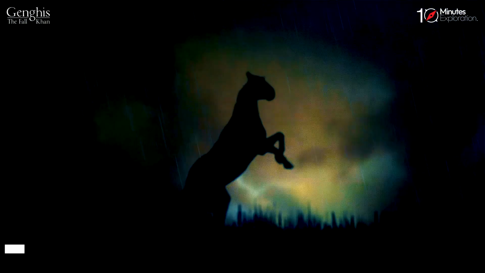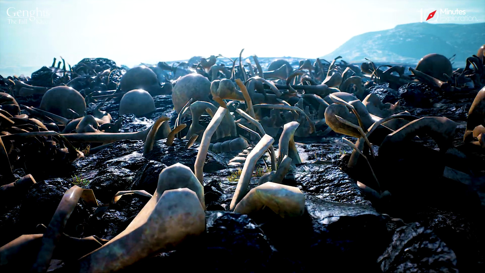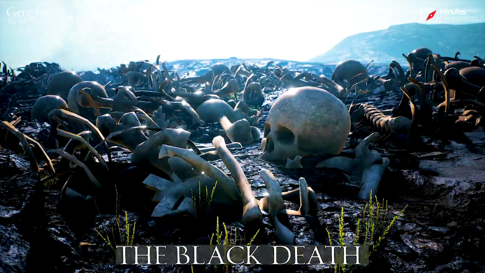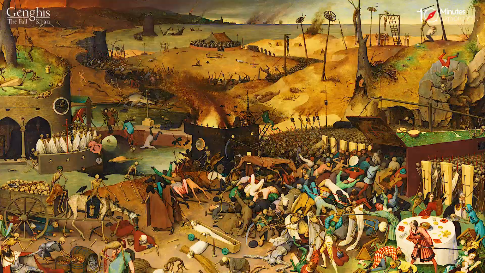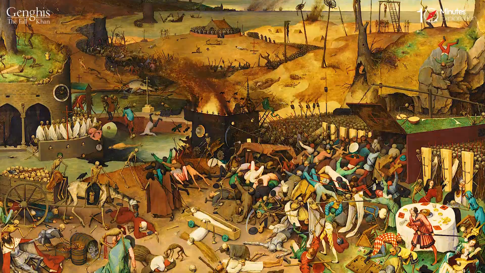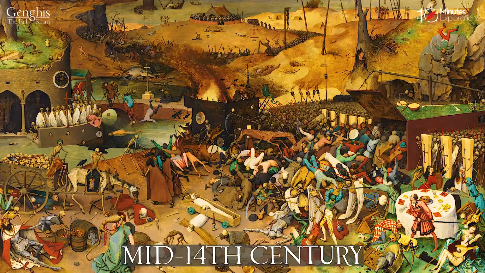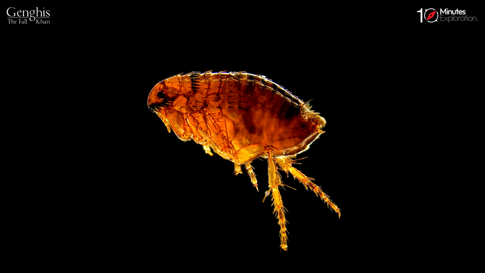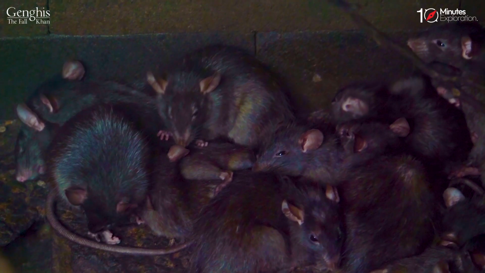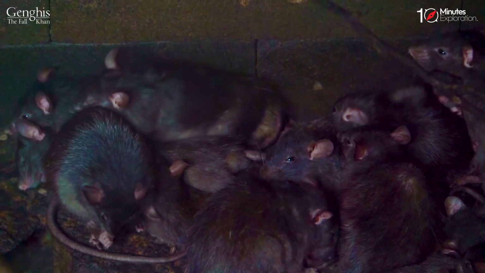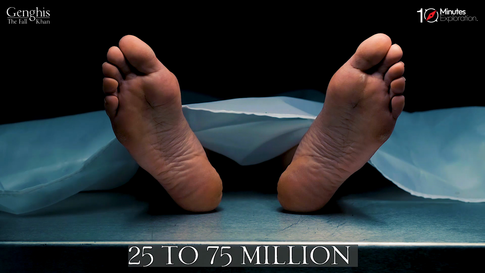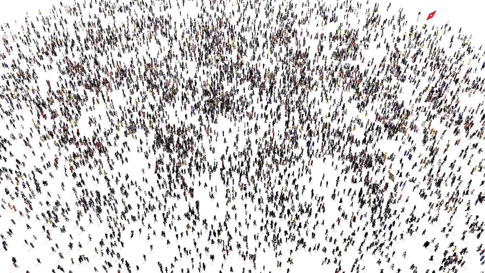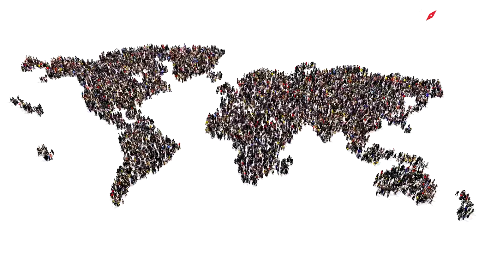The Mongol Empire collapsed in the 14th century due to a combination of internal and external factors. Some of these factors were the Black Death. The Black Death was a devastating pandemic that swept across Eurasia in the mid-14th century. It was caused by a bacterium called Yersinia pestis, which was transmitted by fleas carried by rats and other rodents. It killed an estimated 25 to 75 million people, or about a third of the world's population at the time.